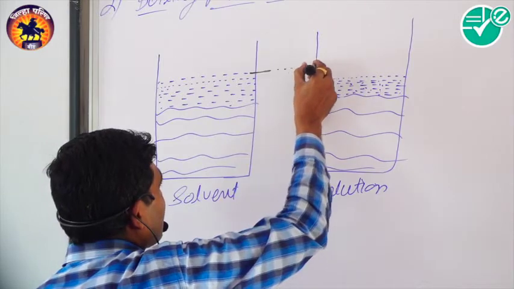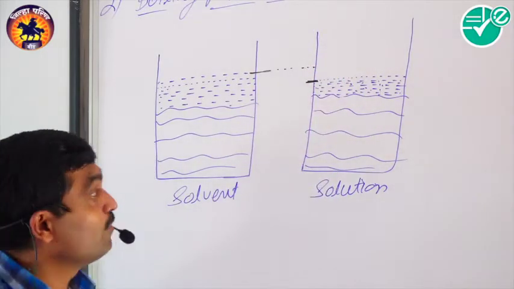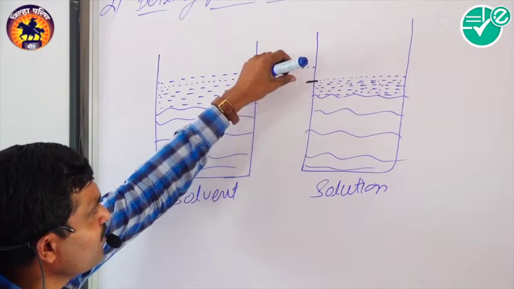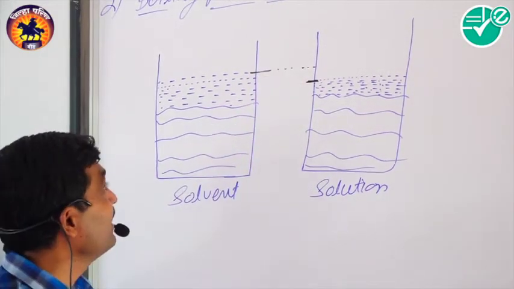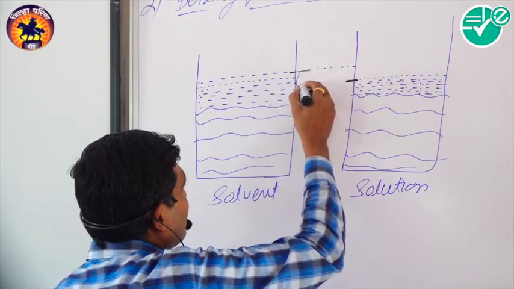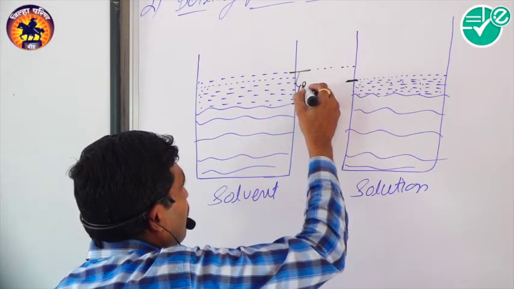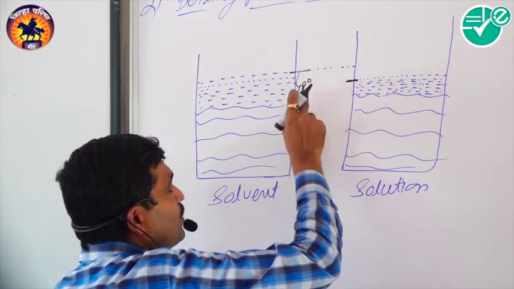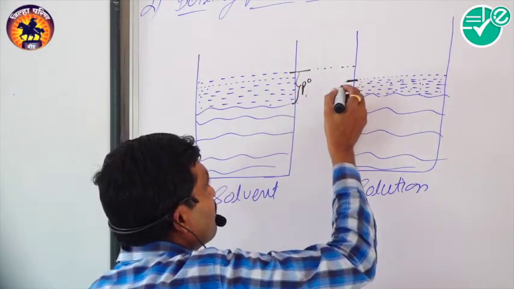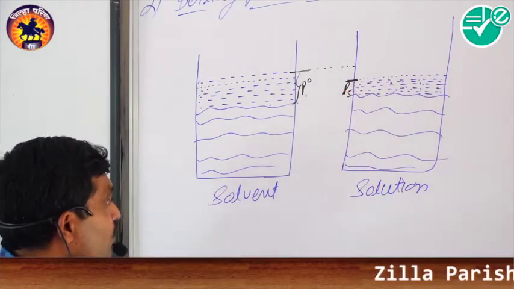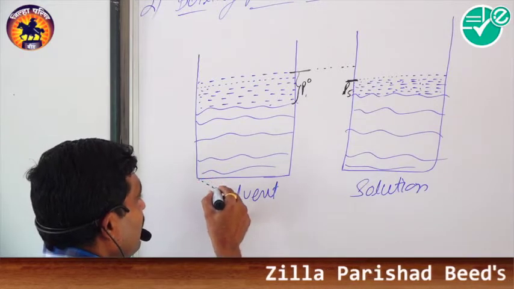Look here, the vapor pressure is lowered because the vapors are lowered. This vapor pressure is P naught. We say P naught is the vapor pressure of the solvent, and Ps is the vapor pressure of the solution. Now what happens if we boil this?